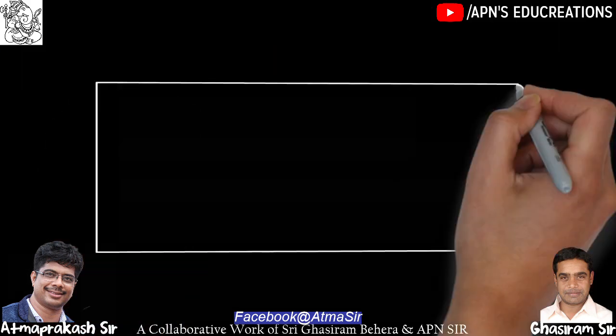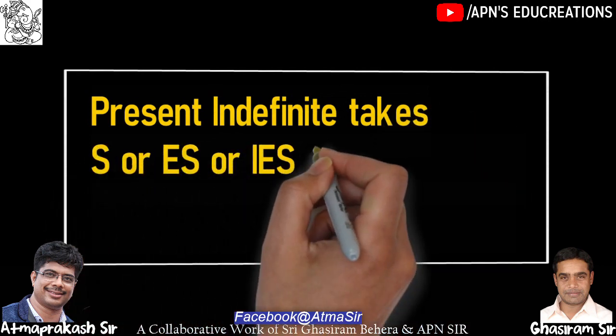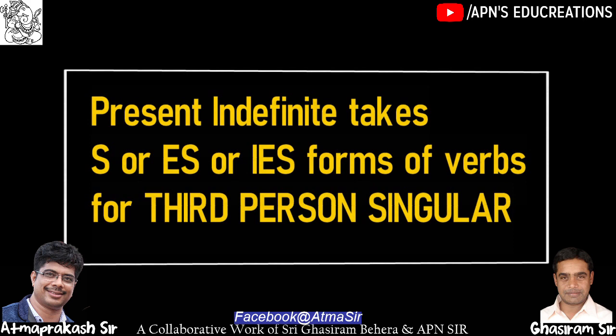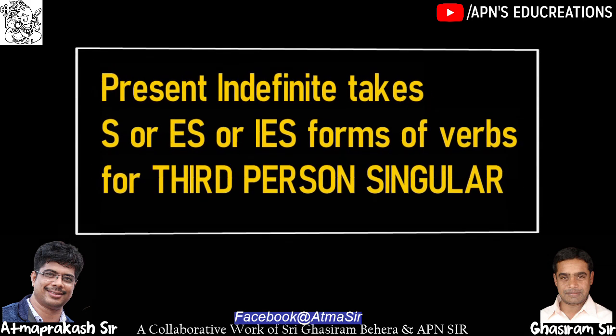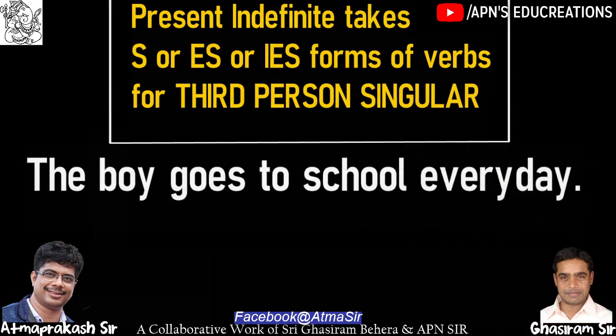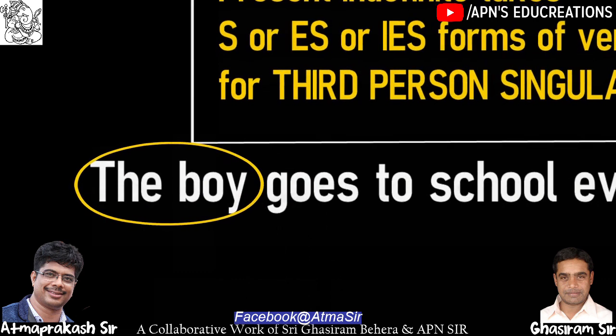It is a well-known rule that the verb in present indefinite takes S or ES form if the subject is in the third person singular form. For example, I will say, the boy goes to school every day. In this sentence, the subject is the boy and it is third person and singular number.